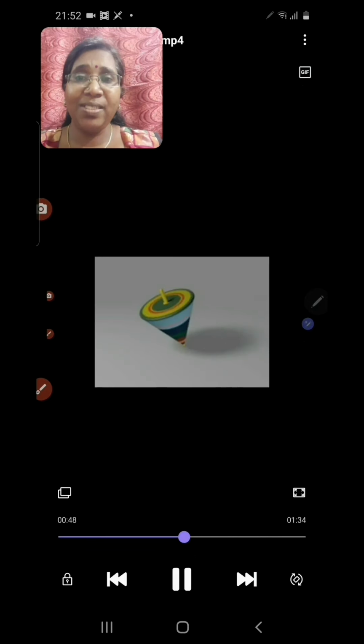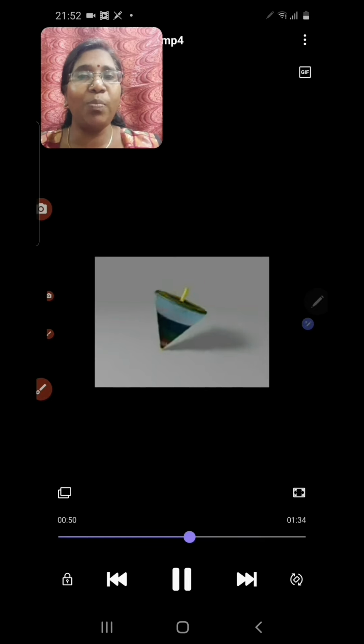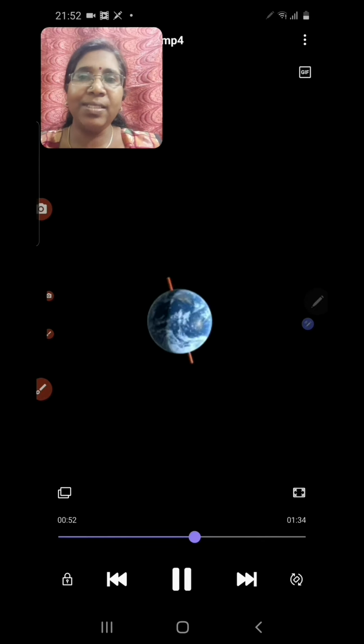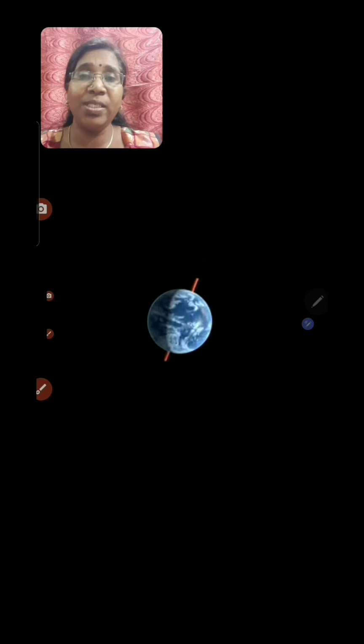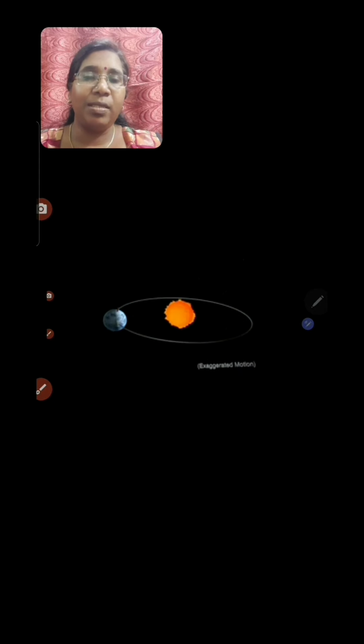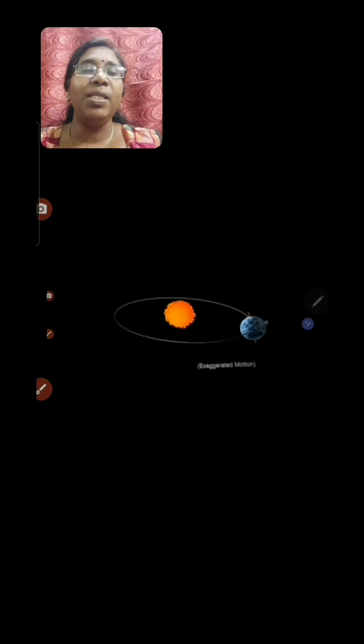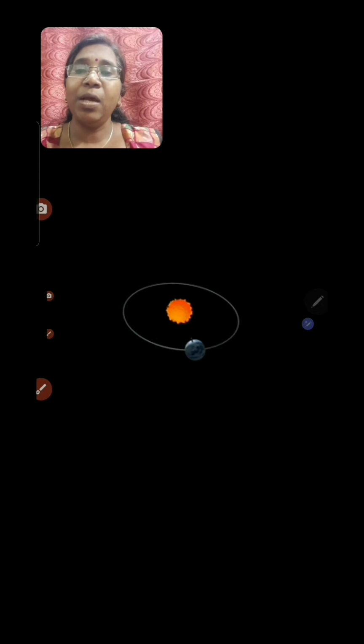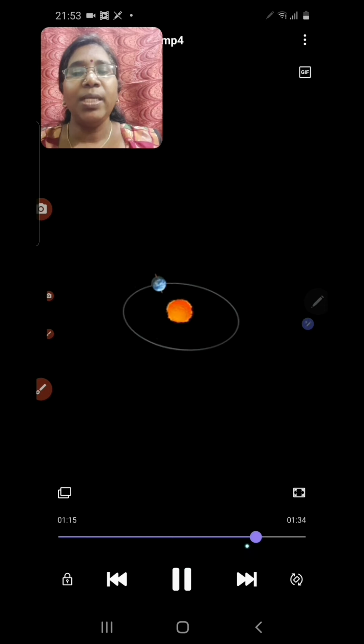The Earth spins on its axis just like a spinning top. When it spins on its axis, this angle does not change, only the direction changes. You can see this from the diagram. When it revolves around the Sun, the tilted position of the axis remains the same. That means the angle of tilt never changes, but its direction goes on changing.